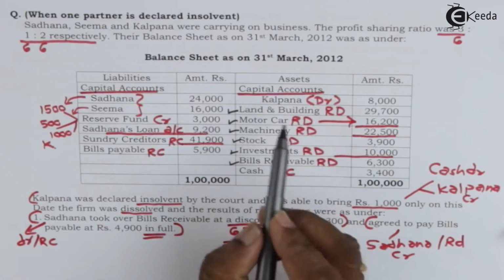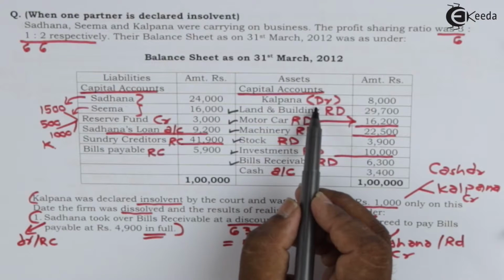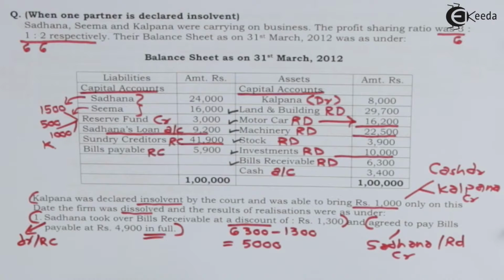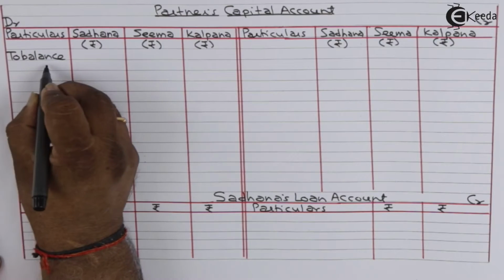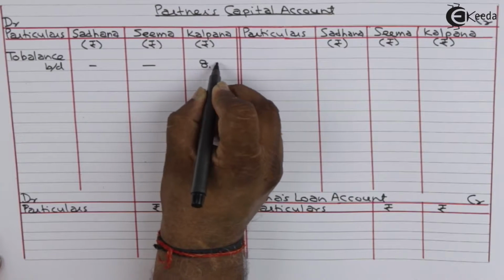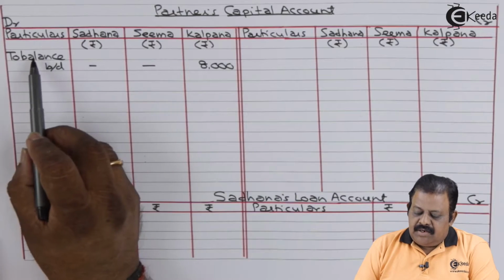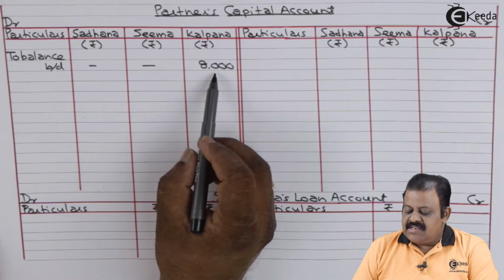Capital account of Kalpana, it is there on asset side, that means it has got debit balance. Amount is 8,000. This will be transferred to her capital account. Partners capital account debit side to balance brought down. Kalpana's column amount is 8,000.